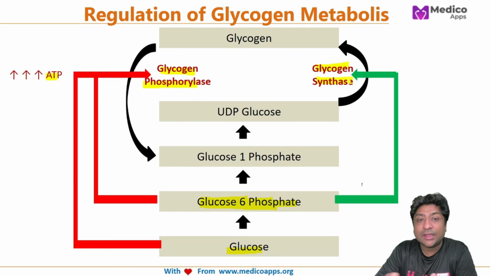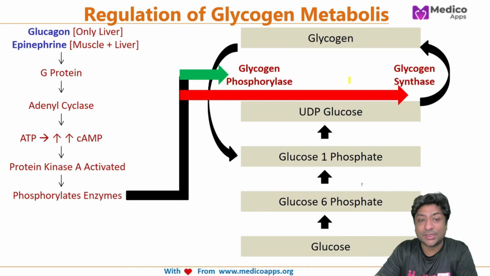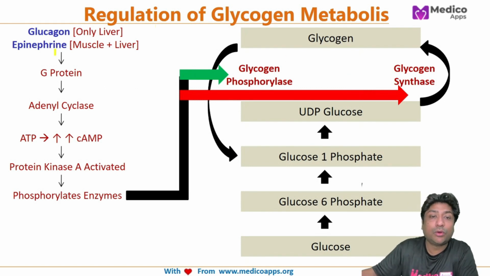So these were the energy signals. Let's look at the hormonal signals. The first two hormones which regulate glycogen metabolism are glucagon and epinephrine. One important difference between glucagon and epinephrine is that glucagon has receptors only in the liver, and it makes sense.